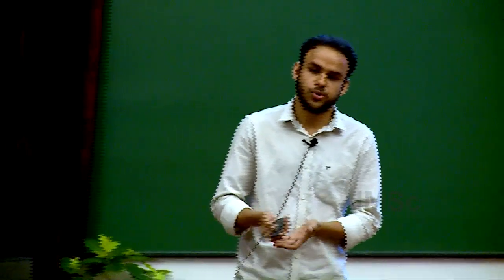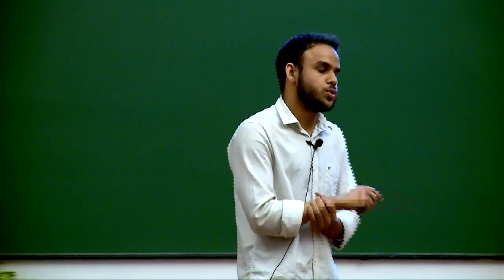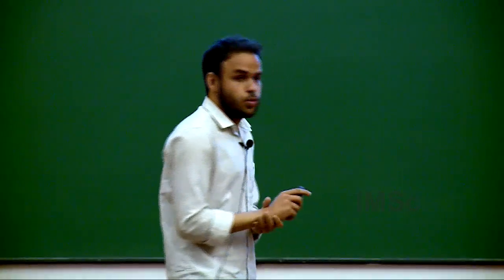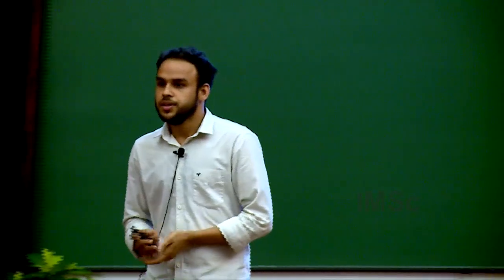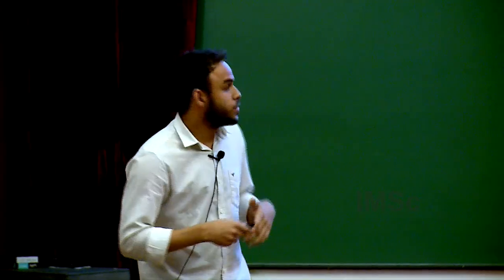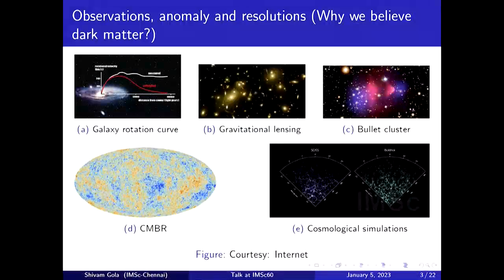So the solution to these problems, all these observations, is that either the theory has some problem, or there is some extra matter, some extra stuff which is not like regular matter. Regular matter means made of protons, atoms, or molecules. Those things are not there. So we will go with the second possibility, that there is an extra matter which is required to solve all these problems. There are many evidences, but I just listed 5 of them. So one thing is sure: there is dark matter.